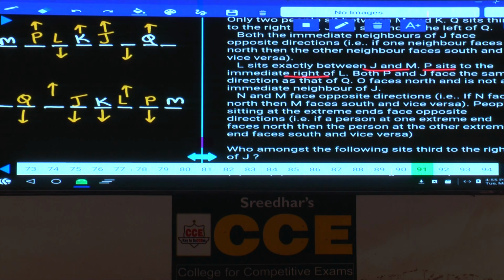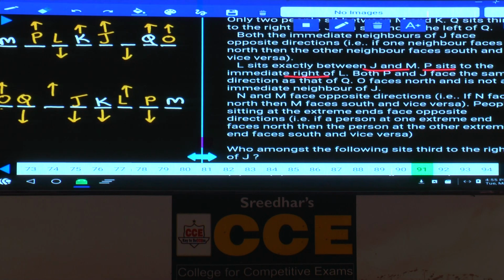And next one, O faces north and is not an immediate neighbor of J. O is here and is towards north. In the other case, O is towards north and is an immediate neighbor of J. O is towards north, and since O is not an immediate neighbor of J, O must be towards north. Clear? O faces north and is not an immediate neighbor of J.